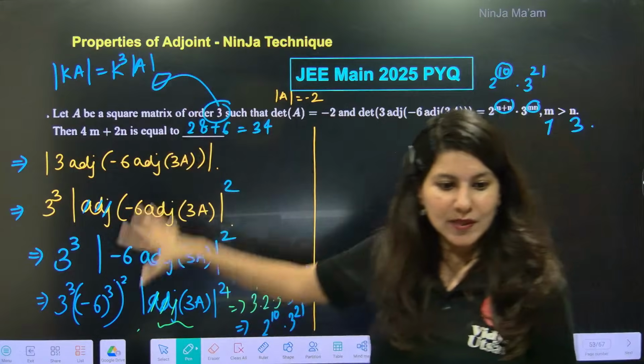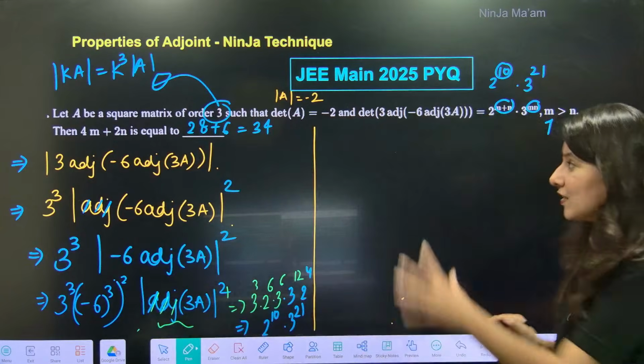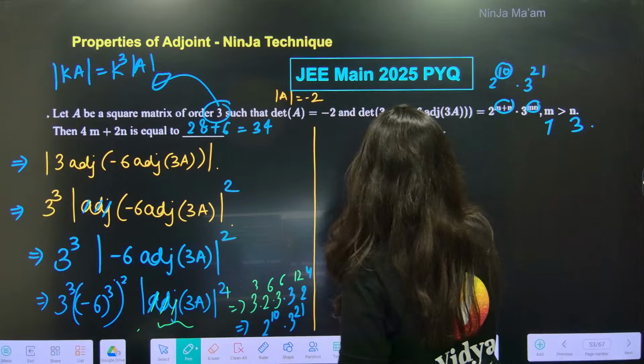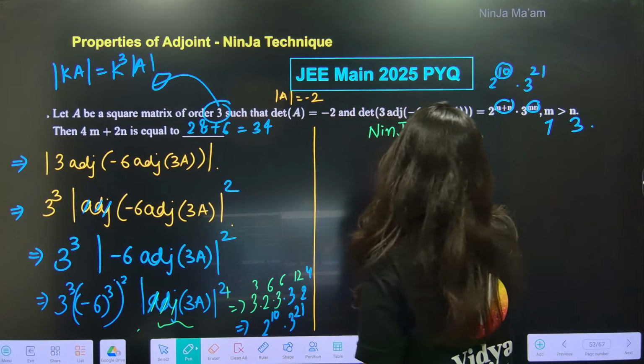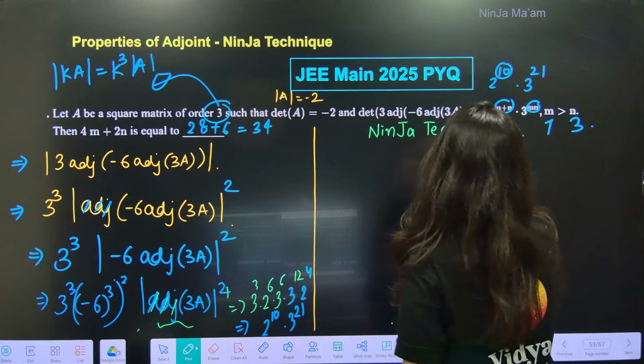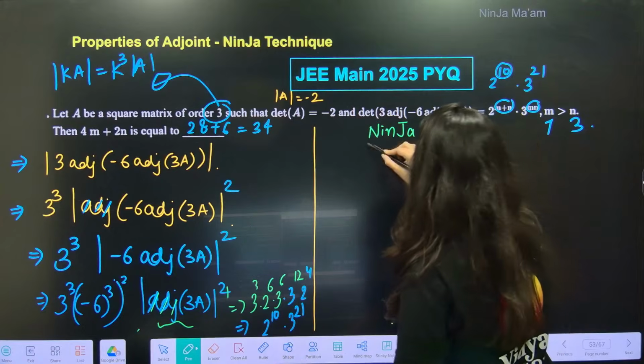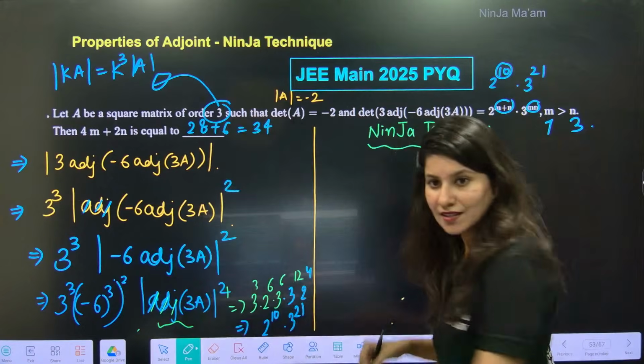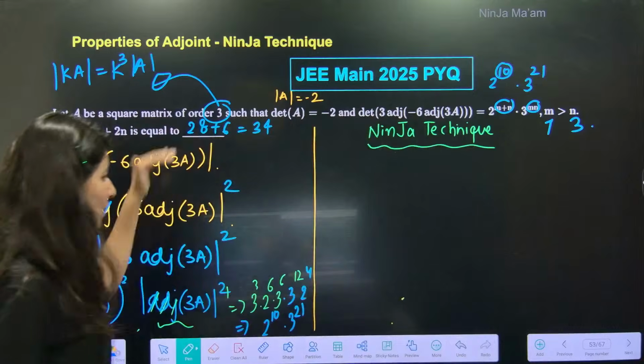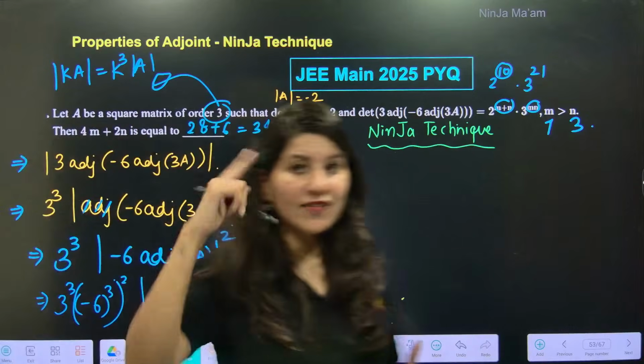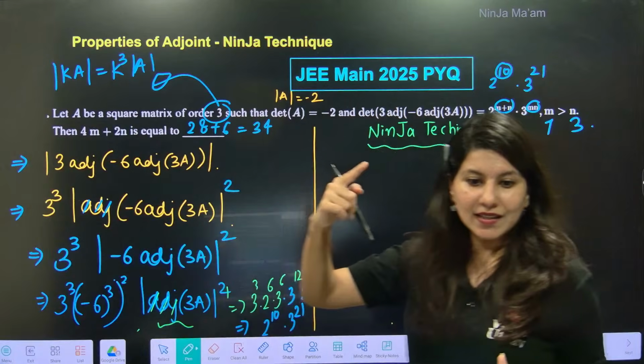This is the normal method, by the way. Wait for the ninja technique. But be very careful. You can apply the ninja technique only if you know this process. We are just trying to cut down the steps and do mental mathematics. Are we ready?